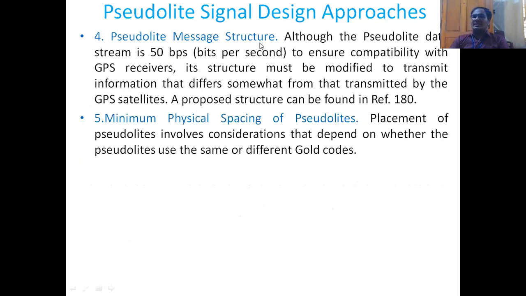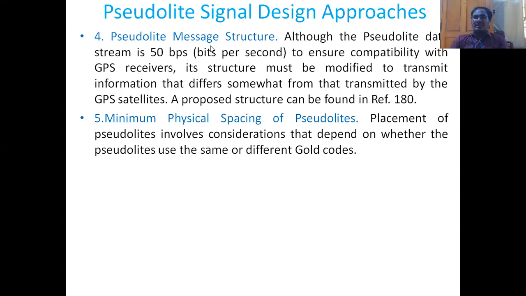Next, pseudolite message structure. We have seen the GPS signal message structure, and the pseudolite message also should have a definite or predefined message structure. The pseudolite data stream is 50 bits per second to ensure compatibility with GPS receivers, but its structure must be modified to transmit information that differs somewhat from that transmitted by the GPS satellites. So the navigation message will have 5 frames, each frame with some specified subframes, which is different.